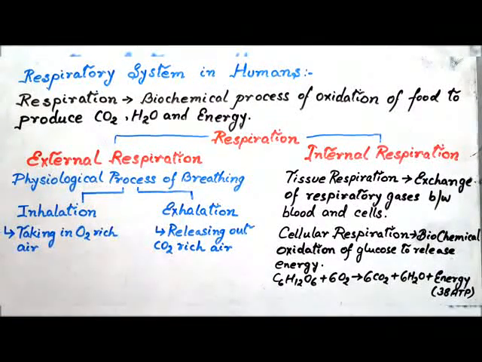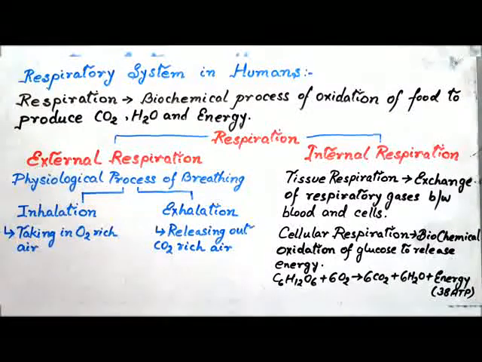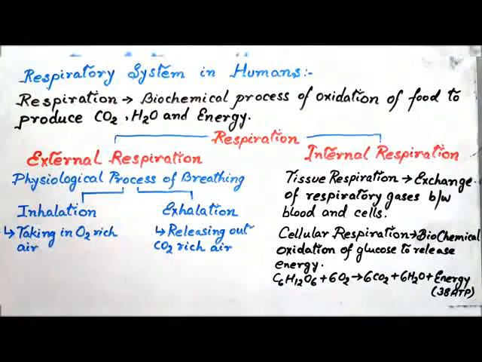The equation of respiration looks simple, but the process involves a series of reactions controlled by different enzymes. The energy released is stored in the form of an energy-rich chemical substance called adenosine triphosphate or ATP.